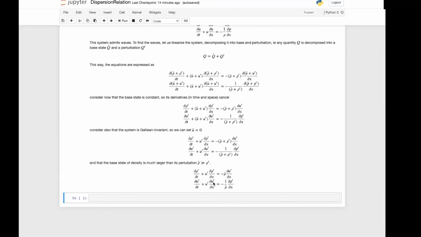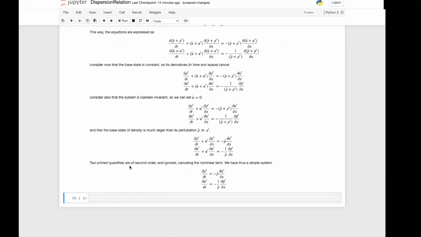And these are two infinitesimals. So this is a second order term. It's much smaller than the first order term that we have here and here, which only have one primed quantity. So two prime quantities are of second order and ignored, canceling this nonlinear term. The system then becomes this much simpler set of equations. So we can use this now to find the wave solution.